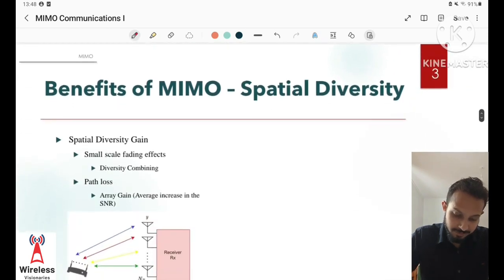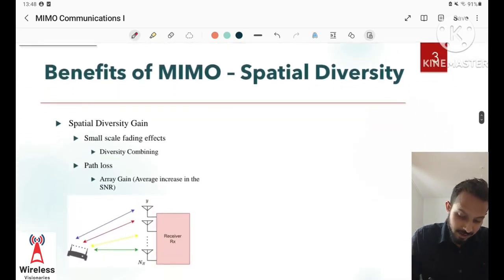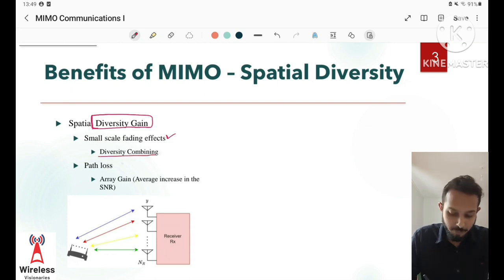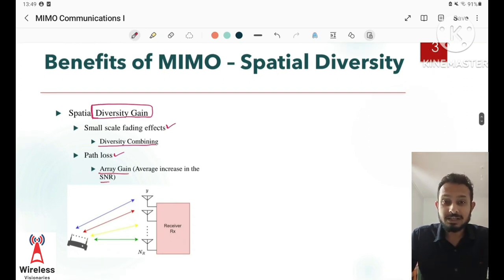The very first benefit of MIMO is the diversity gain. Diversity gain helps us overcome the effects of small scale fading by using diversity combining, and overcome the effects of path loss by using the array gain. Now, what is diversity combining?